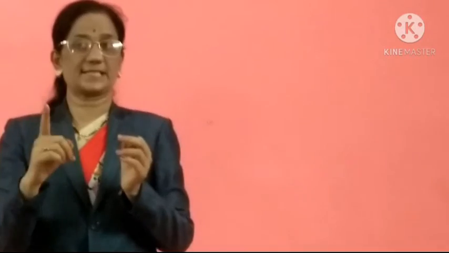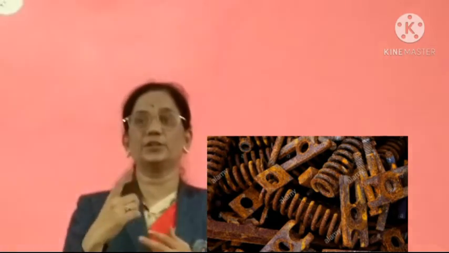So these are all about the information of the chemical change. And students, examples of the chemical changes: burning of paper, burning of wood, burning of fuel. These are examples of the chemical changes. The next example, rusting. In the rusting process, a new substance is formed. So that is also an example of the chemical changes. Then the next example, the burning of candle is also an example of chemical changes.